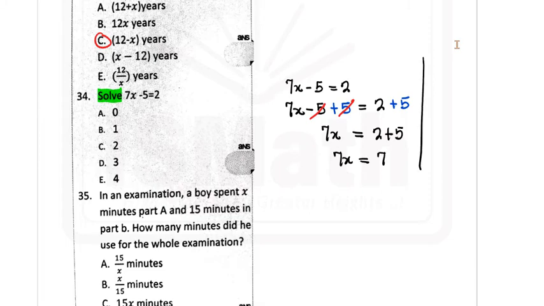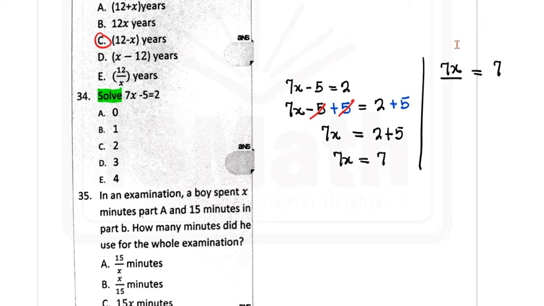So the next move here now is to eliminate 7, which is now holding x back, making x not stand alone. And the way to do that is by considering the relationship between x and 7. And the relationship is multiplication. So what I do is I divide that 7x by 7. Actually, I'm dividing both sides by 7.